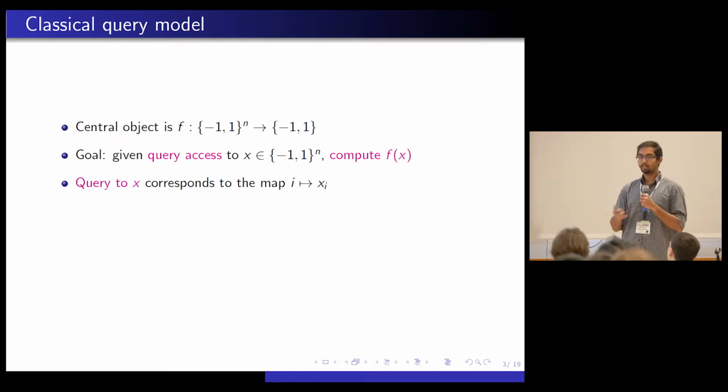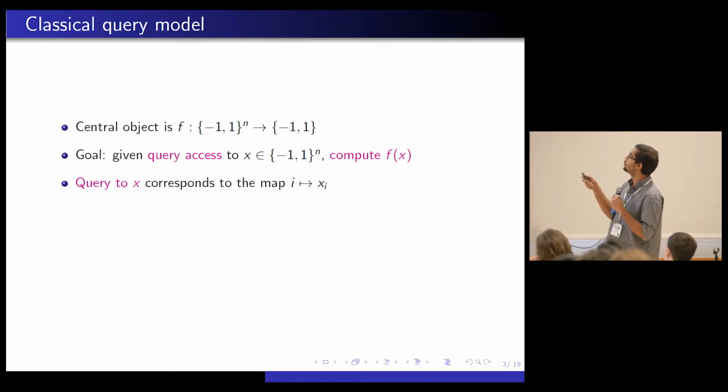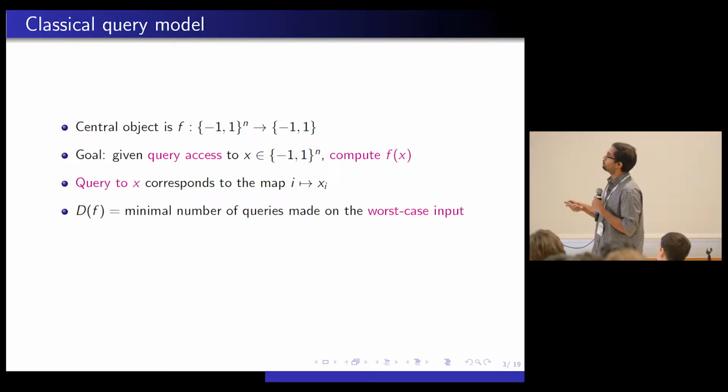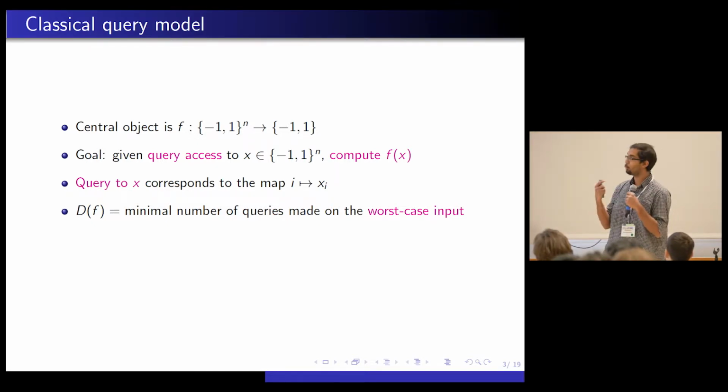Of course, one strategy is you just ask me what's x_1, x_2, x_3, and we go all the way to x_n. You know x completely. You know f. And you can compute f of x on your own. So that's a simple strategy. And the goal is to see if there is something more efficient to be done. And I'm just going to denote D(f) as the deterministic query complexity. That is, what is the hardest input that I could have that could force you to make a certain number of queries to compute f of x.